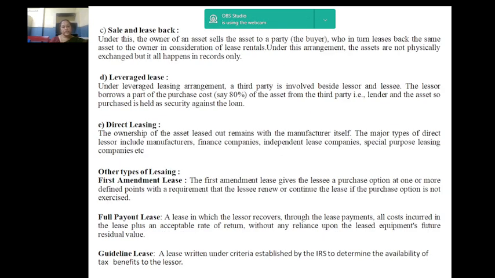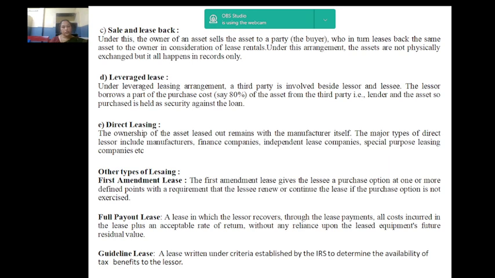Number 3, sale and lease back. A sale and lease back, or more simply a lease back, is a contract between a seller and a buyer where the former sells an asset to the latter and then enters into a second contract to lease the asset back from the buyer. Sale and lease back is shortly called lease back.